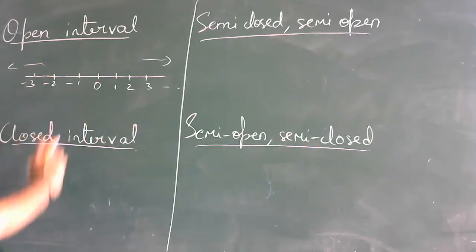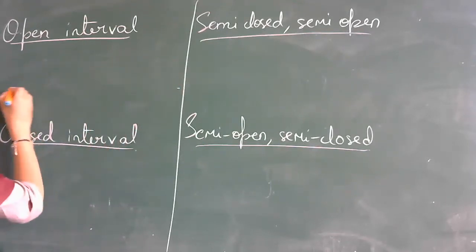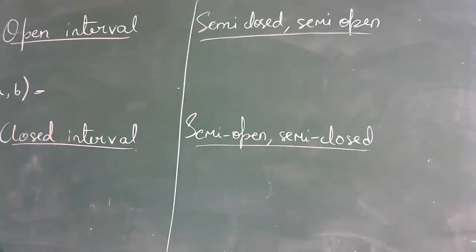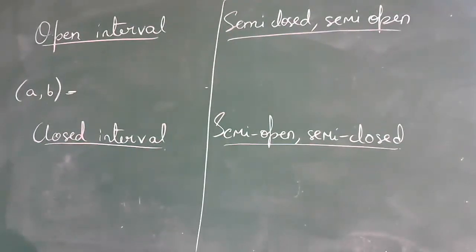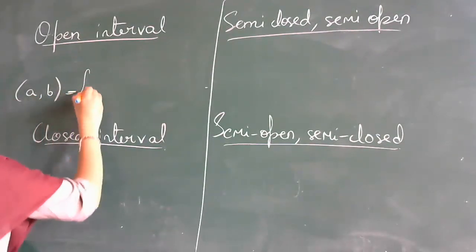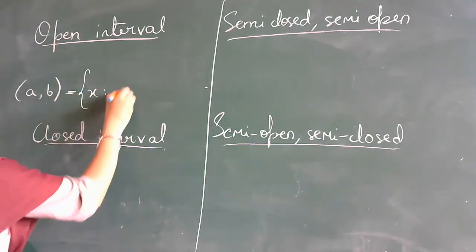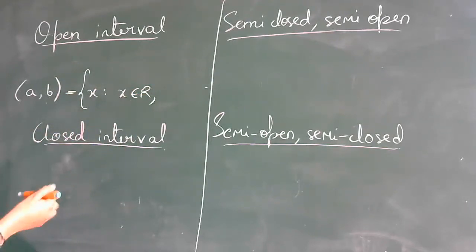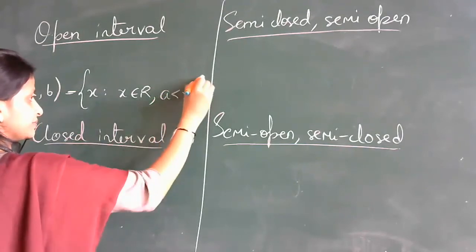Let us see how it comes. Now what is open interval? Open interval is denoted by open interval a comma b. It is defined as it contains all those elements x such that x belongs to R, means x is a real number, and a is less than x, less than b.